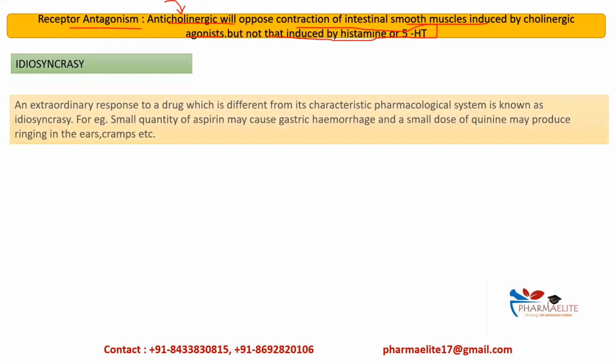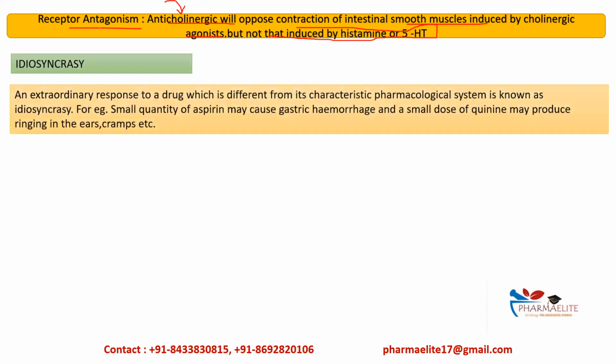Then the next one is idiosyncrasy. An extraordinary response to a drug which is different from its pharmacological action is known as idiosyncrasy. This comes under type B of adverse reactions, adverse drug events that are the bizarre type. An example for this is that a small quantity of aspirin may cause gastric hemorrhage and a small dose of quinine may produce ringing in the ears, that is tinnitus, or cramps, etc.